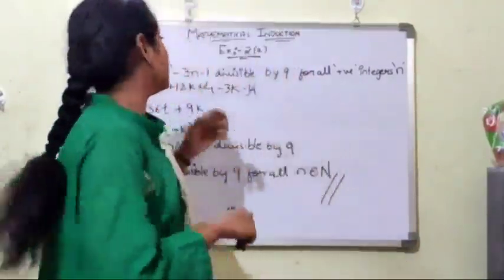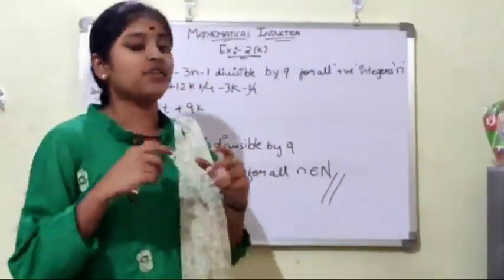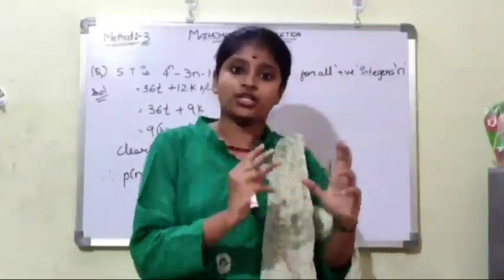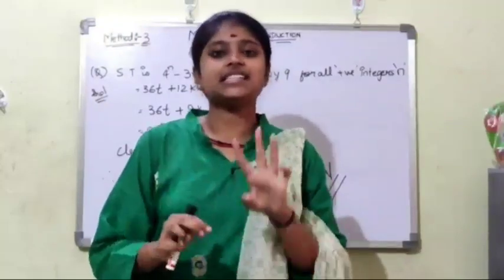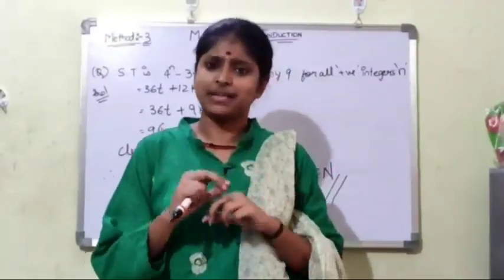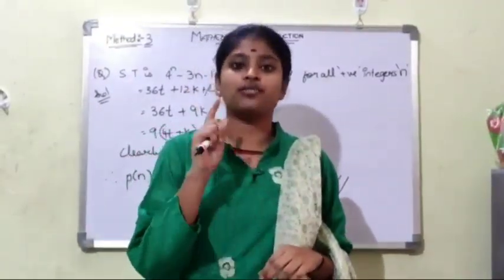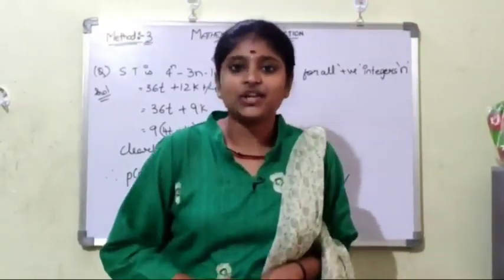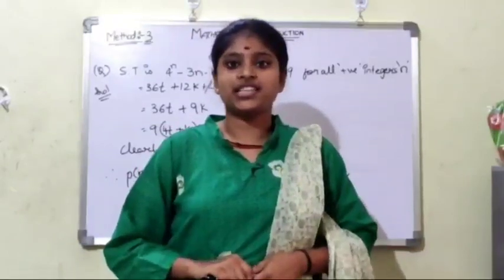And coming to the third method, here we find whether the given expression is divisible by a given positive integer or not. These are the 3 methods to solve mathematical induction, the second unit of Maths 1A.